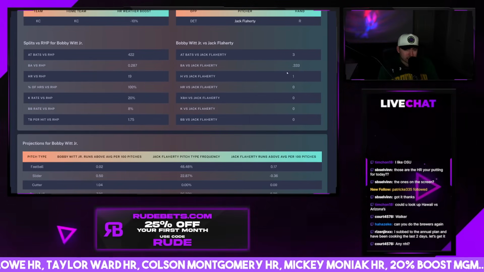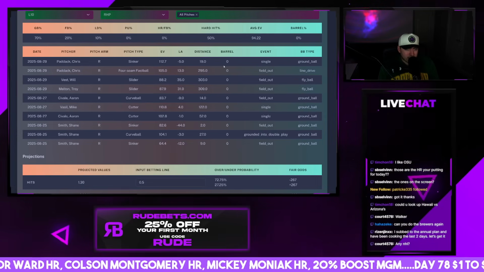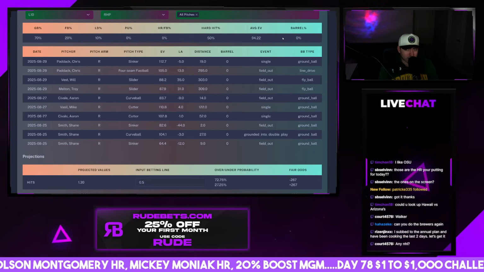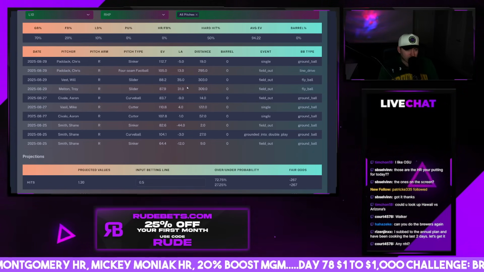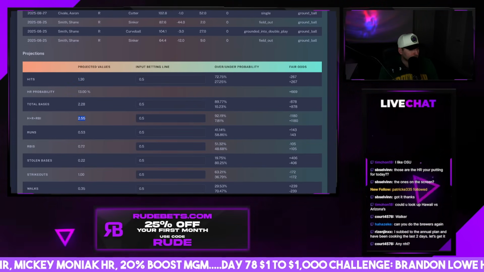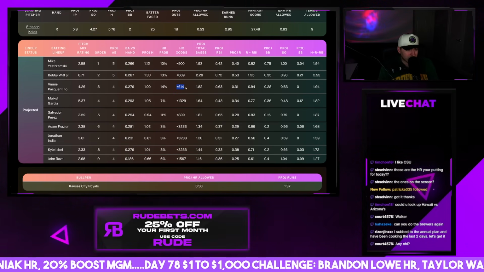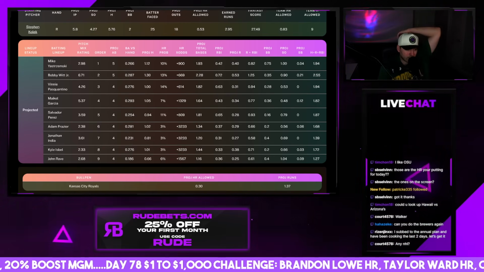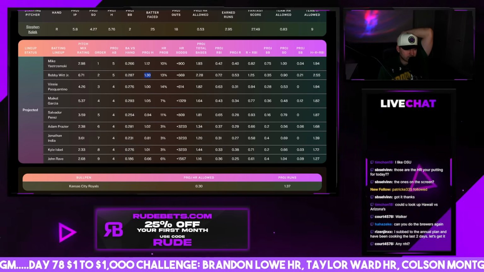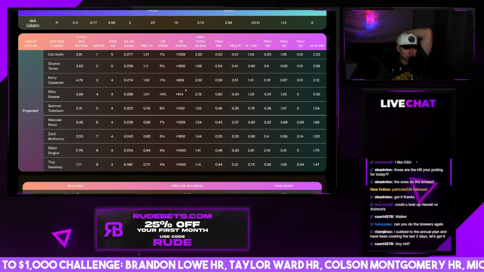Bobby Witt. 1 for 3. Last 10, nothing. 94 is pretty darn good average exit velo, but it's not home runs. He's not barreling it at all. 0% barrel rate. He's just hitting it hard, which makes sense for why his projection looks like this. 1.30 hits, total bases look good, hits, runs, RBIs. Yeah, Bobby Witt for general props today is a really good play. Wouldn't really take him for a homer. Same with Vinny. Not really interested in him for a homer today, but for a hit, he looks solid. But Big Bob here, 255, 228. I like him. I like Bobby as a general props play today.